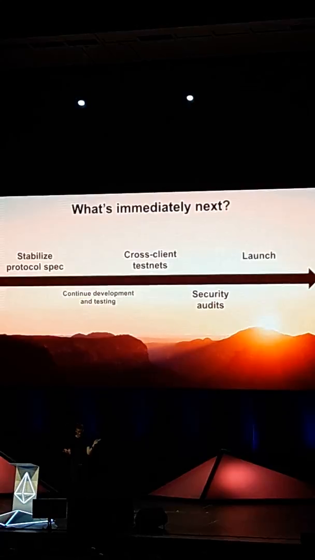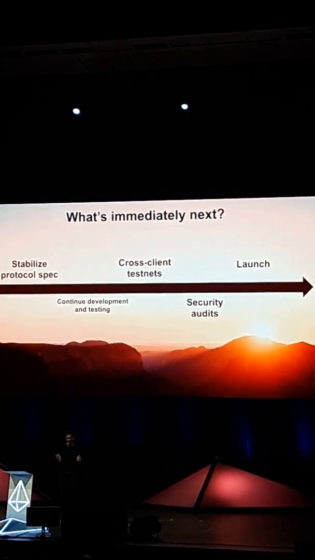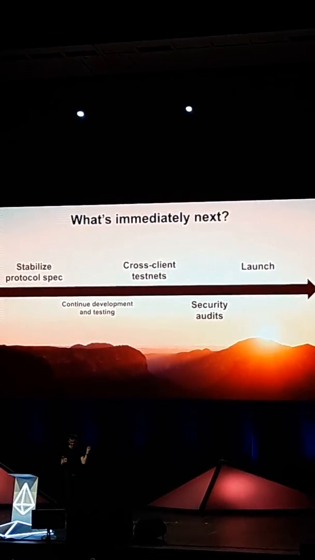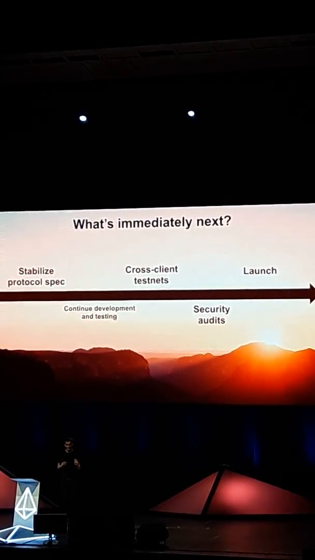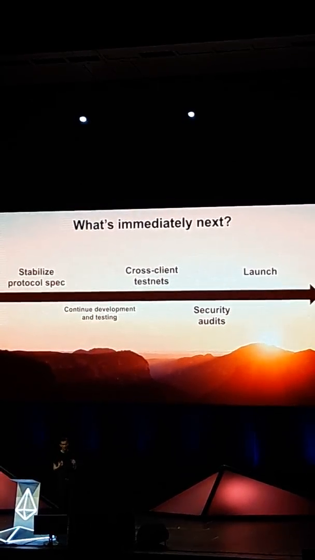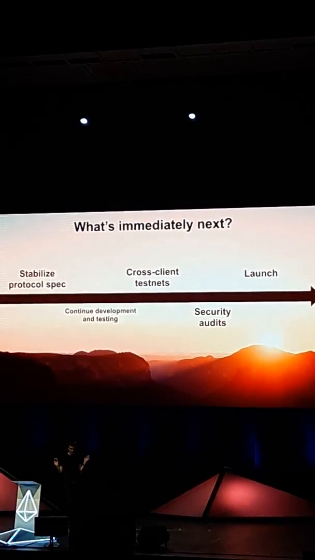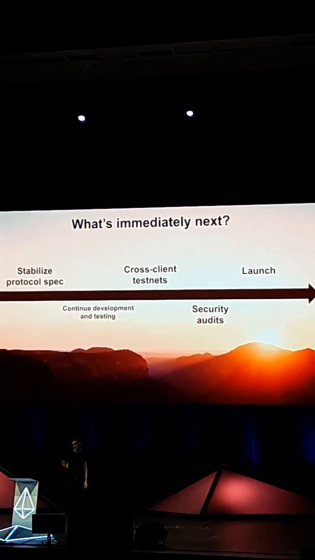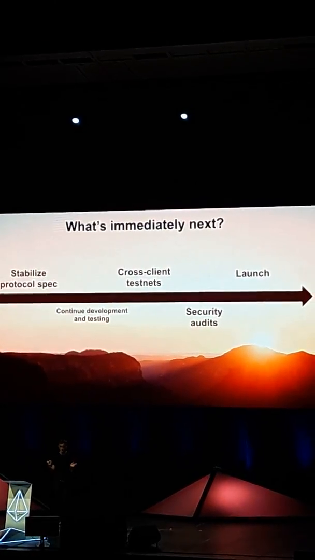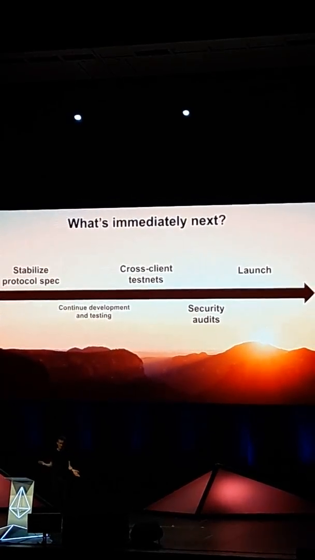Continued development and testing. There's something like 8 implementations of the Ethereum 2.0 protocol happening now. Cross-client testnets. I believe Afri made a statement that he hopes to see cross-client work really picking up in Q1 next year. I mean, we'll see. That would be definitely nice to see, a testnet working between 2 implementations. I mean, honestly, it would be nice to see a testnet working between 1 implementation.